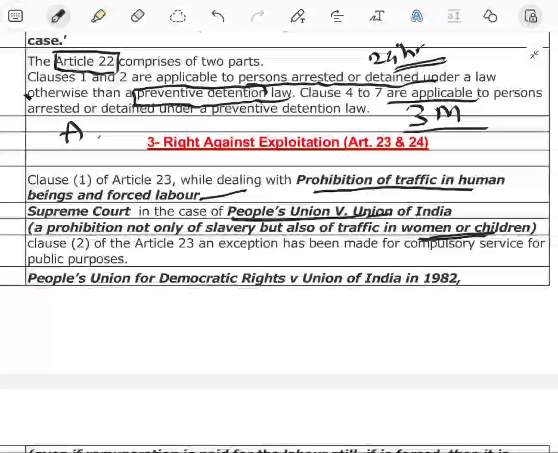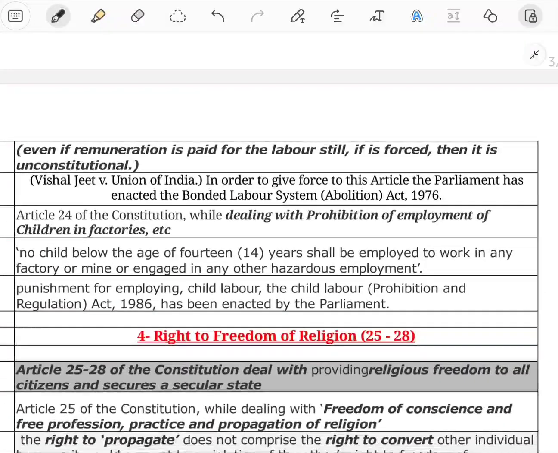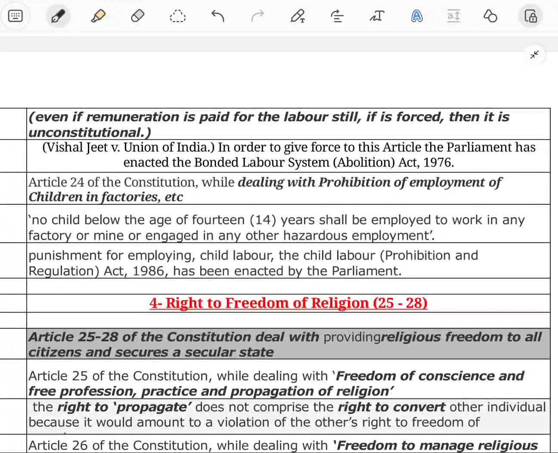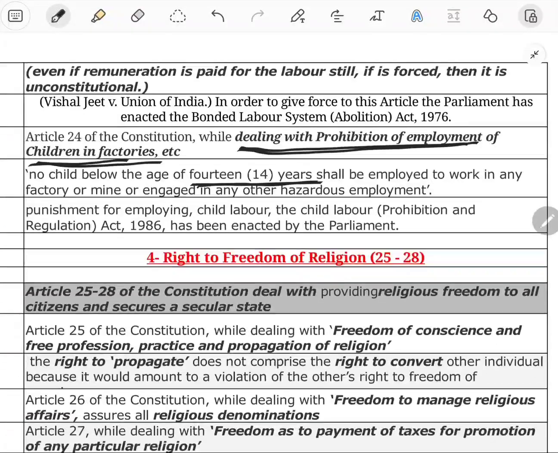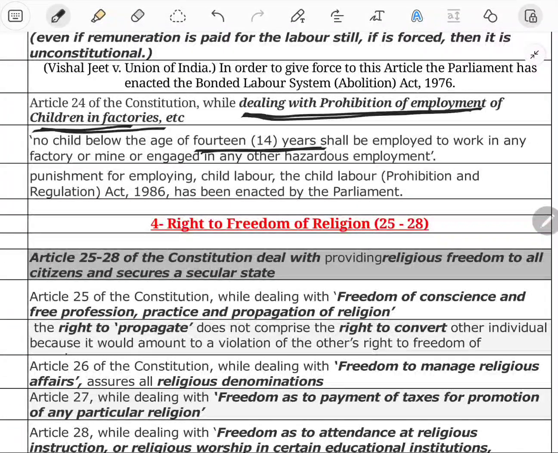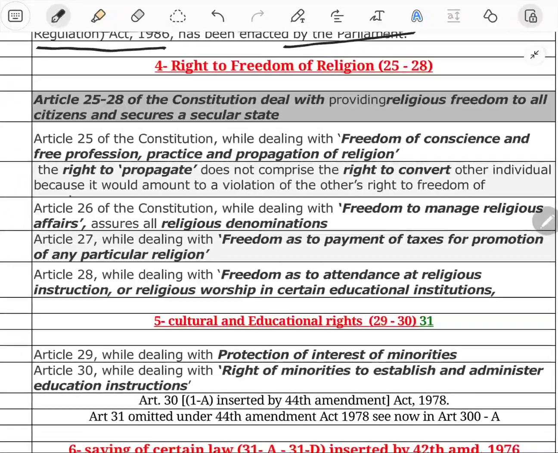Then Article 24 says no child below the age of 14 years shall be employed in any factory, mine or hazardous process. It prohibits employment of children below the age of 14 years. So child labor is punishable. We also know that Parliament made an act, the Child Labour Prohibition and Regulation Act of 1986. Next one is the right to freedom of religion